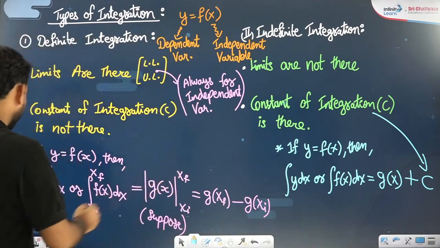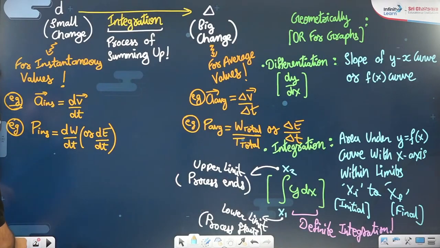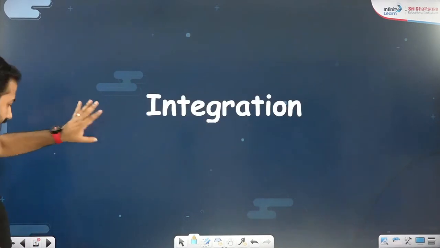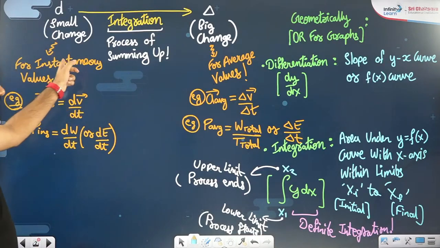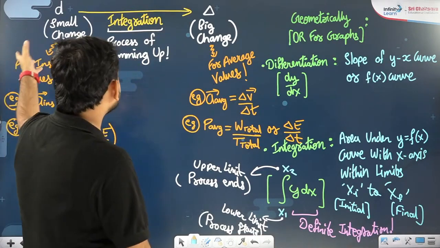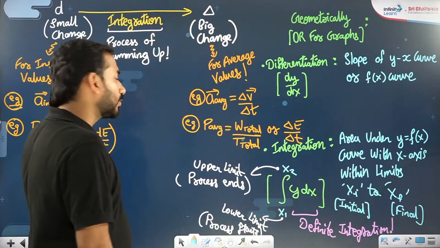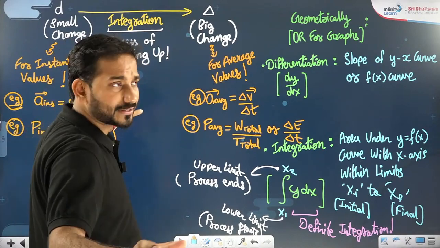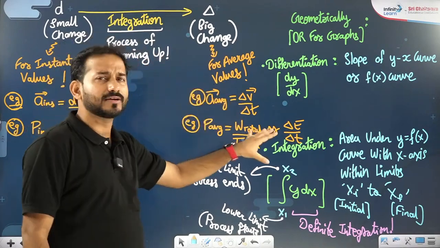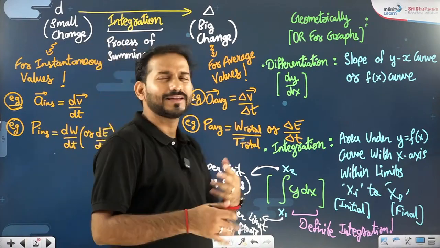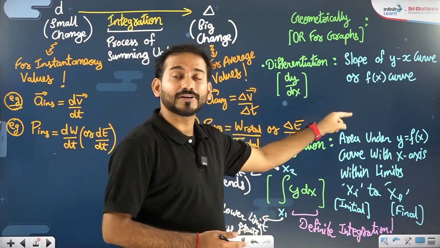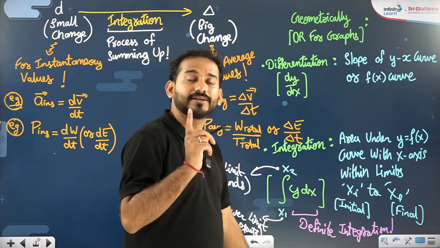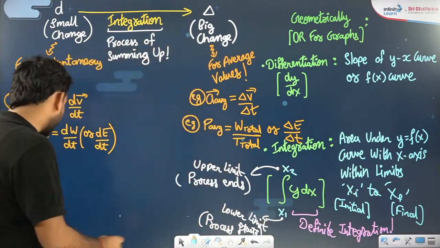So what we have learned today: definite integration and indefinite integration. Integration is a process of converting small changes into a big change. Small changes are required in physics for instantaneous values. Big changes are required in physics for average values, and many other uses are also there. So this is just the introduction. For graphical and geometrical problems, differentiation gives you slope and integration gives you area.